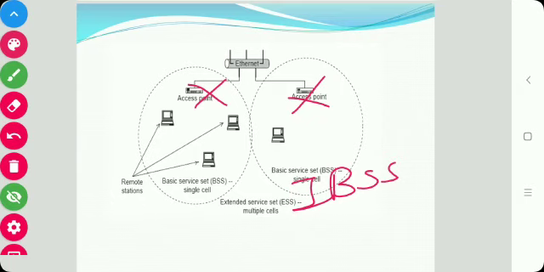This type of communication is called ad hoc mode, and such a network is an ad hoc network. Typically, an ad hoc network forms when a group of wireless stations wish to share their information with each other. So there are two types: infrastructure mode, that is ESS, in which a wireless station communicates through an AP, and ad hoc mode, that is IBSS, where wireless stations can communicate with each other without using an AP.